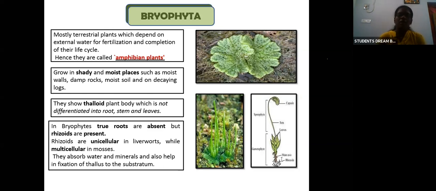Clear? So what are bryophyta? They are amphibian plants. They are simple, primitive land plants but require water for fertilization. So they are known as amphibian plants. Where do they grow? They grow in shady, moist places. The plant body is thalloid, and true roots are absent. Only rhizoids are present. Clear? This is about the basics of bryophyta.